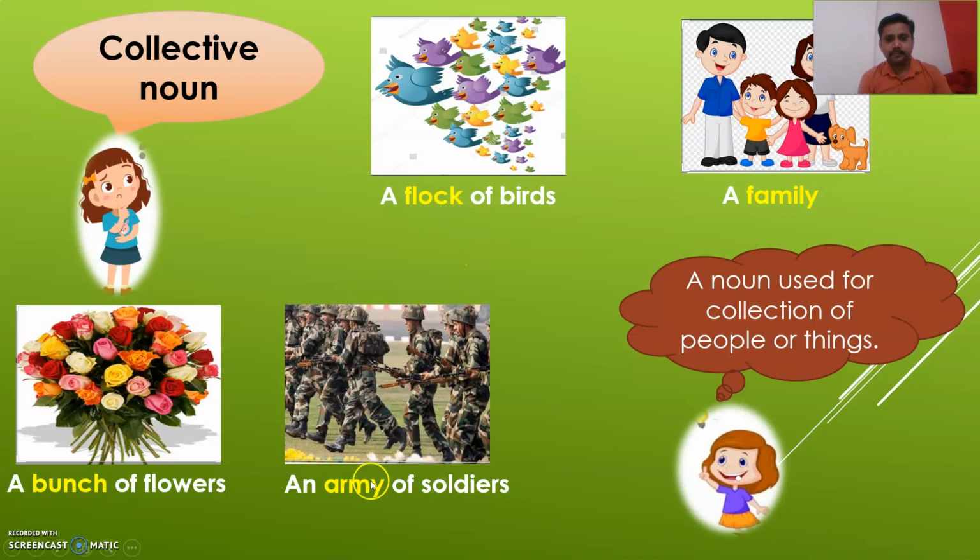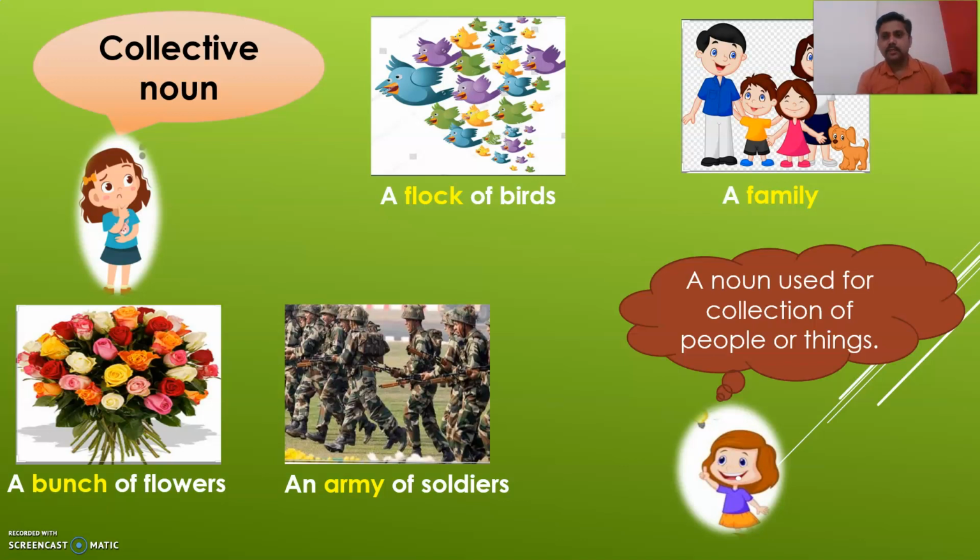In the second example, army. Army is the collection of soldiers. So army is a collective noun. Here flock. Flock is the collection of birds. बर्ड्सच्या कलेक्शनला आपण समूहाला नाव दिलेलं आहे, त्याला म्हणतात फ्लॉक. फ्लॉक म्हणजे थवा. So flock is a collective noun. Next one is family. Family is the group of members. मेंबर्स मिळून फॅमिली बनते, and that's why it is a collective noun.